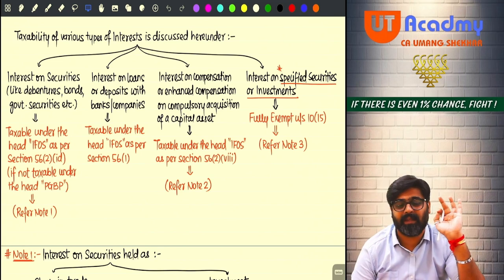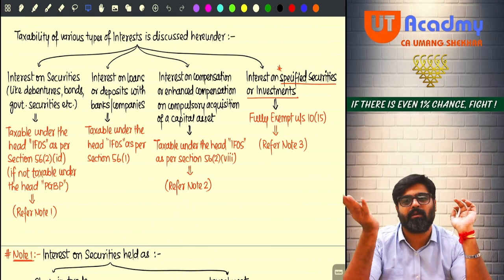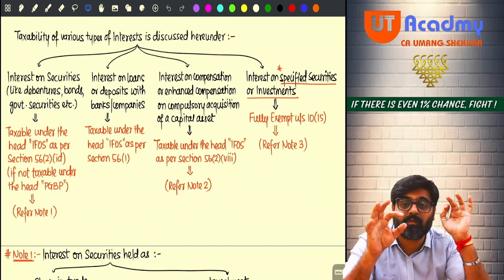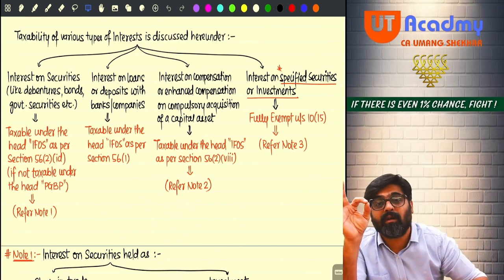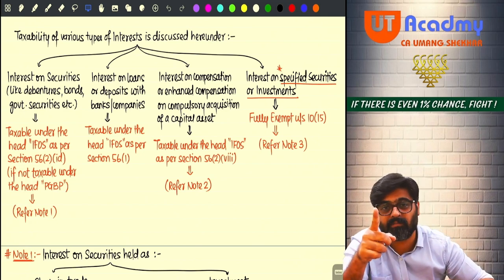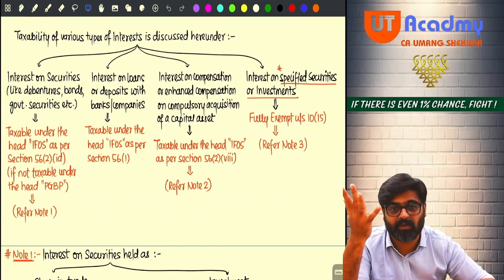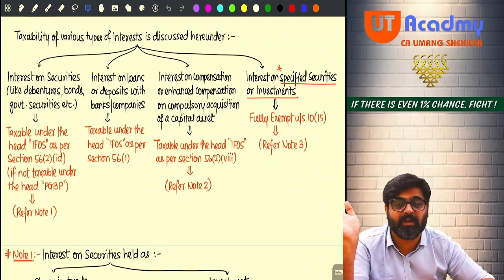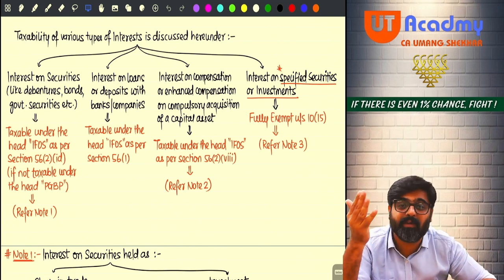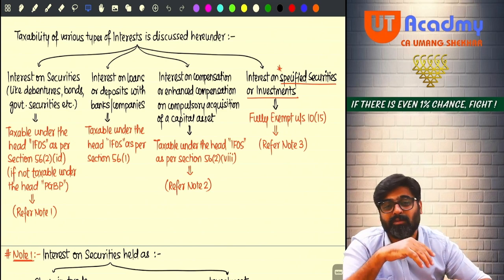Hence, what the government is saying is that before you come and tell us that you are not doing the correct thing, charge this entire amount of interest on receipt basis and take a 50% standard deduction under section 57. The deduction you will get out of this income under section 57 will be a standard deduction. How much? 50% of this interest will be allowed as a standard deduction. Only the balance 50% will be charged.